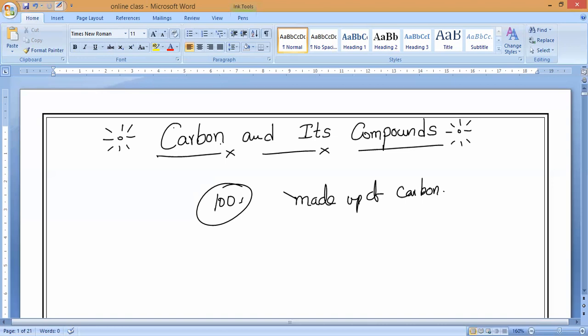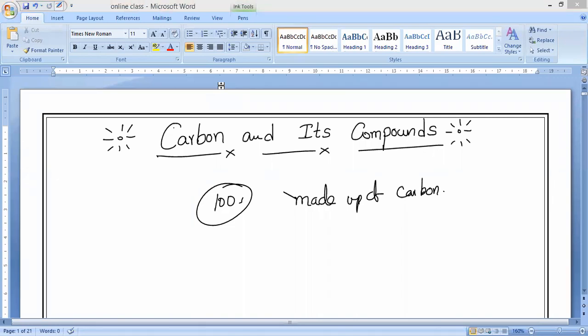Do you understand? We cannot even think of our life without carbon and its compounds. Is it yes, guys? Please respond. Because whatever things we are consuming and using in our daily life, everything is carbon and its compounds only. So we cannot even think of a world where carbon did not exist.